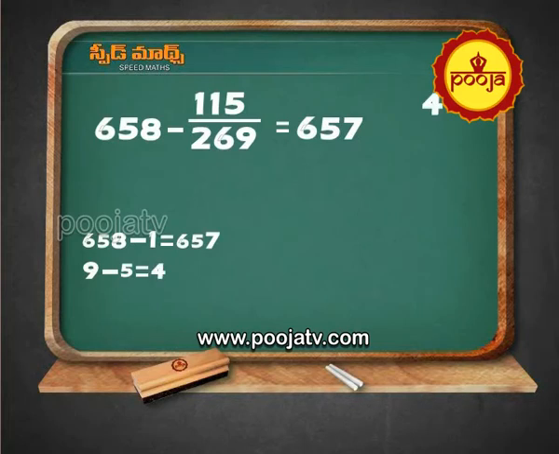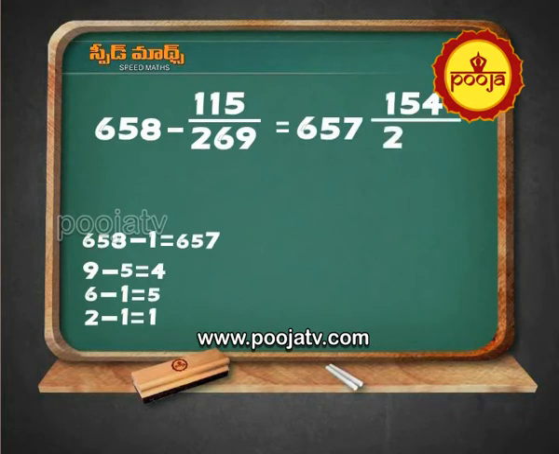Write it as 4. 6 minus 1 equal to 5. Write it as 5. 2 minus 1 equal to 1. Write it as 1. 154 by 269.